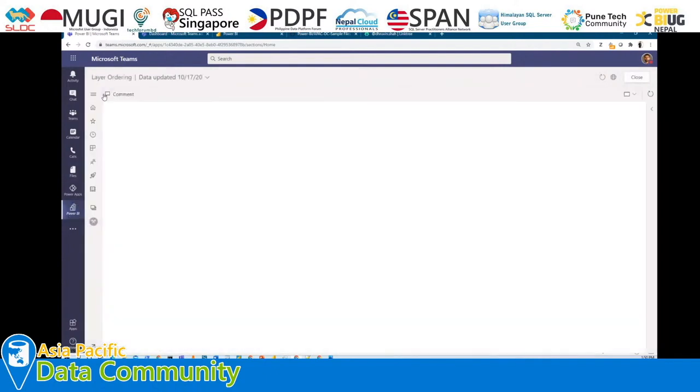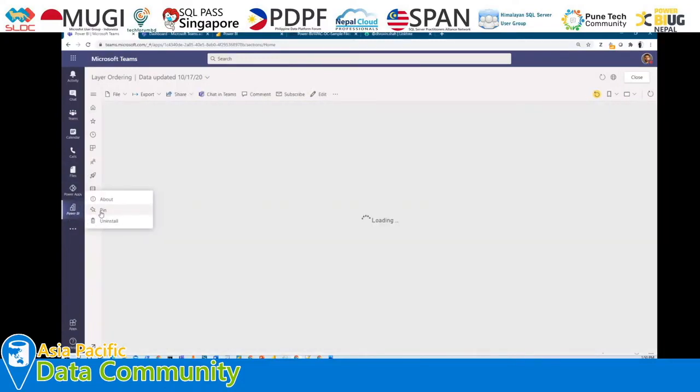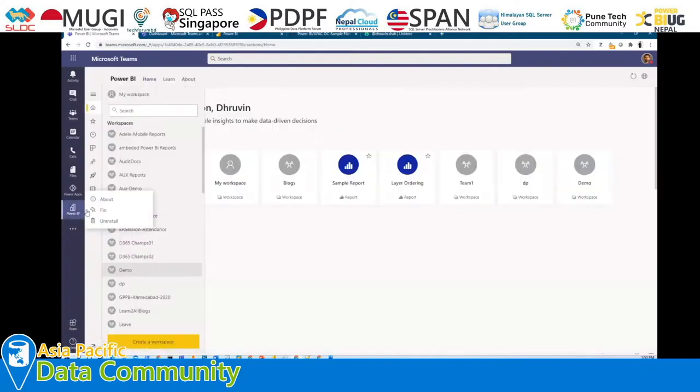Now this application has been added here, and now let me just pin that application so we will not lose it from the left navigation and we will always have that handy. So I'm just pinning the app by pressing pin. So it has been placed properly here.